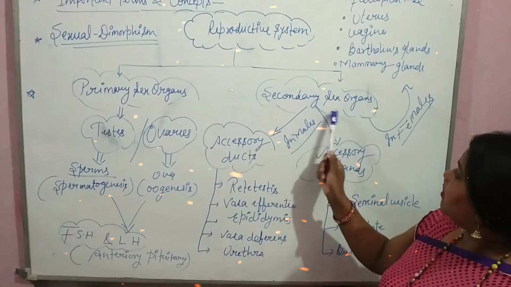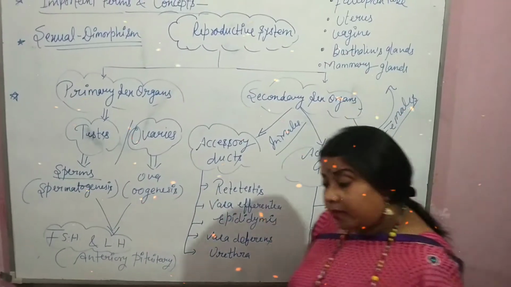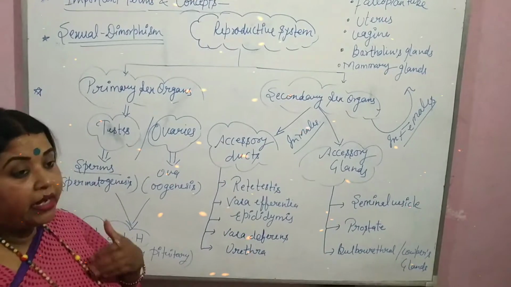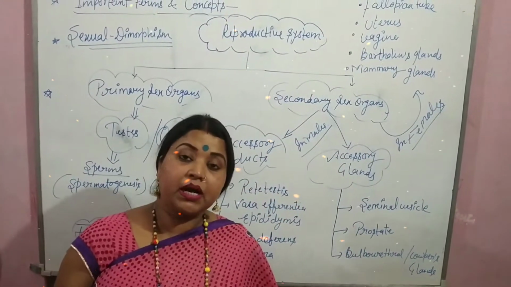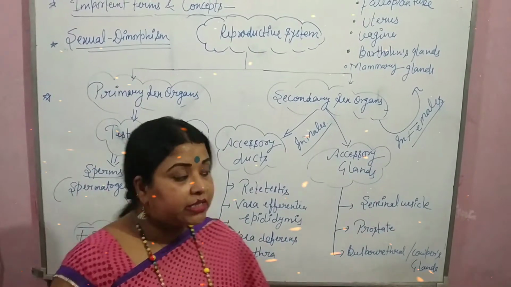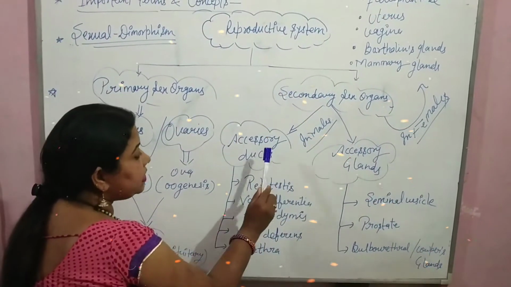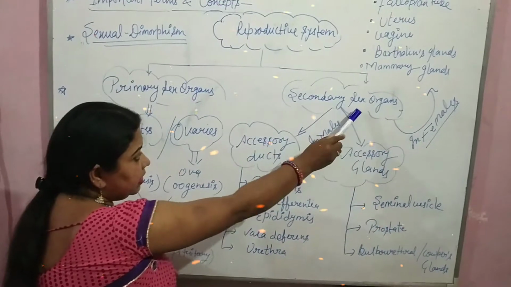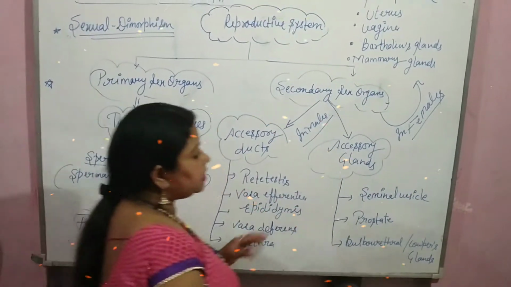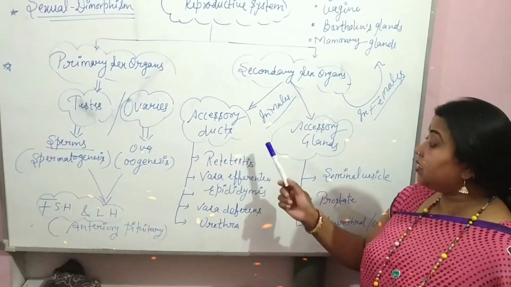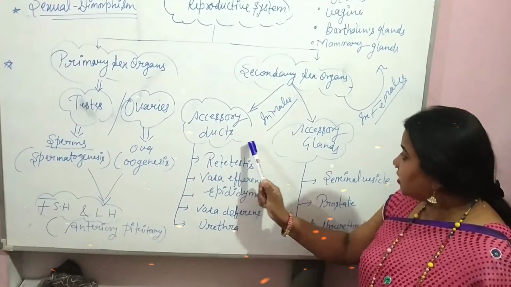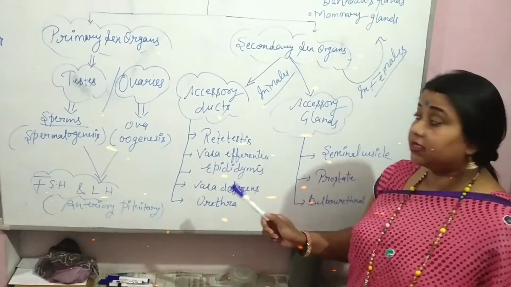Now, secondary sex organs, in human males and females, never produce germ cells, but otherwise they are very essential for the completion of the reproductive system. So these are called accessory parts. These accessory organs are divided into two categories: accessory ducts and accessory glands.